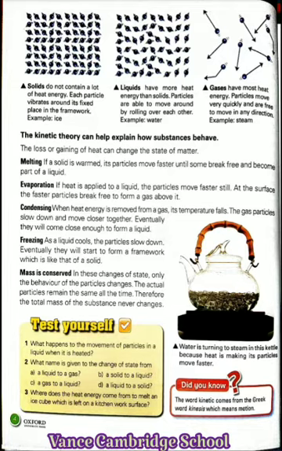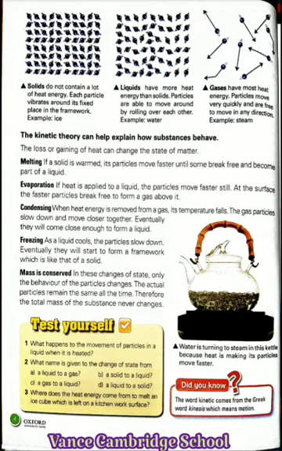Heat is applied to a liquid, so the particles start moving faster. At the surface, the faster particles break free to form a gas above it. It does this by giving the liquid so much heat that particles separate from each other and are able to move around freely.